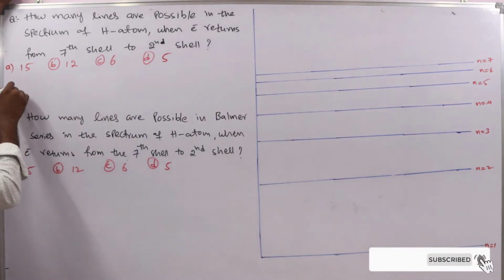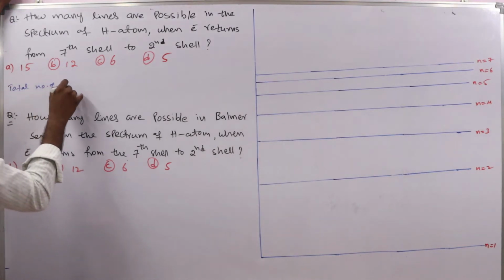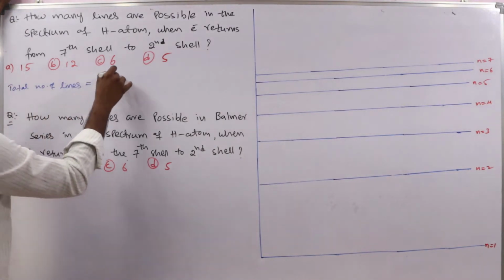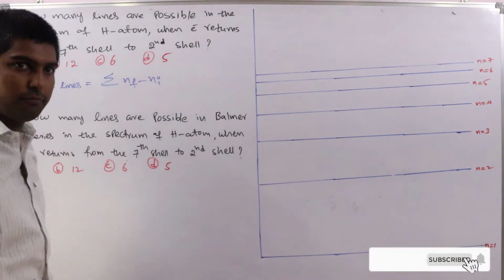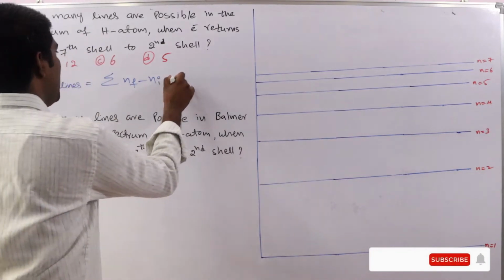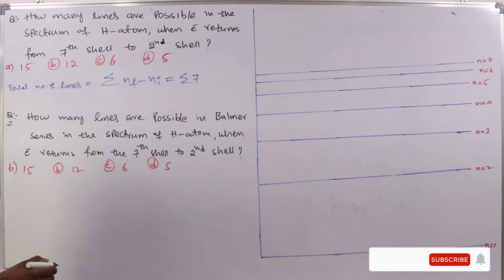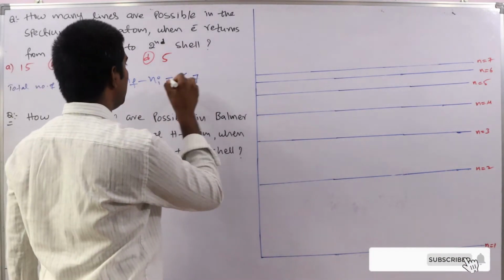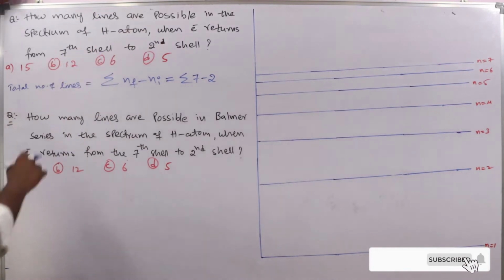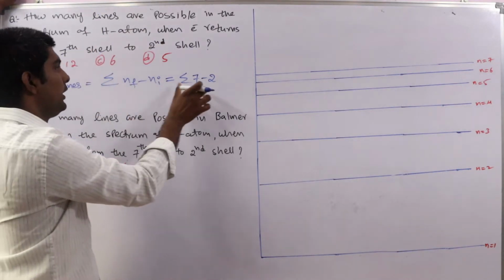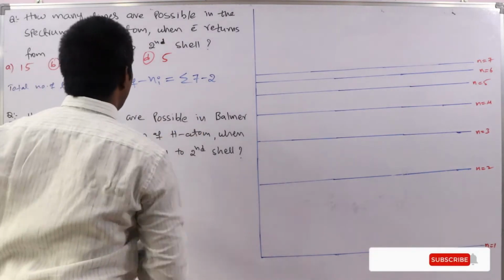So here the formula is total number of lines is equal to sigma nf minus ni. So here nf is 7, yes or no? 7 to 2 it is coming. So here ni is 2. Here we take the difference between the two energy levels, which are provided in the problem.